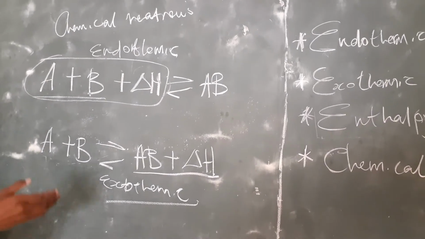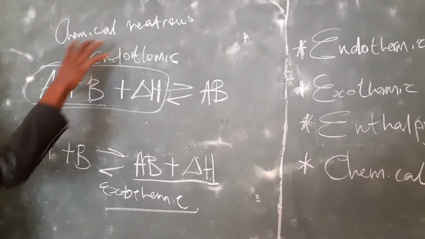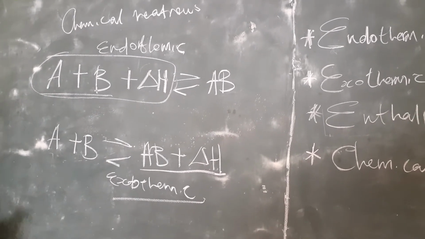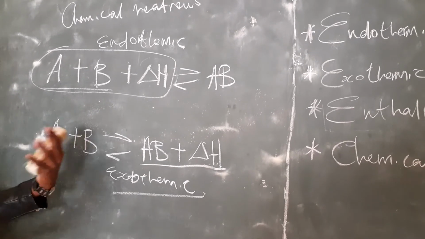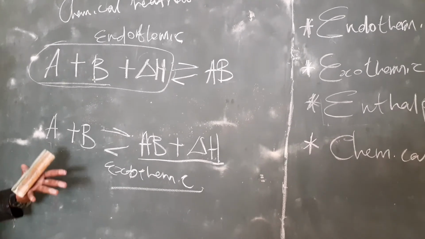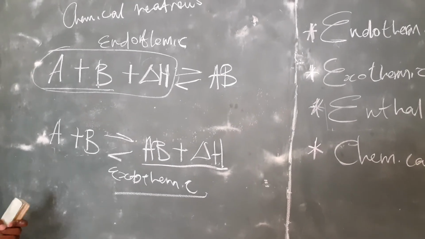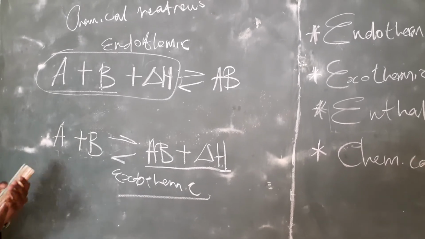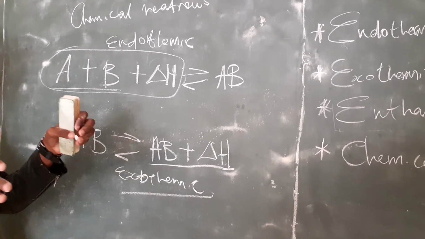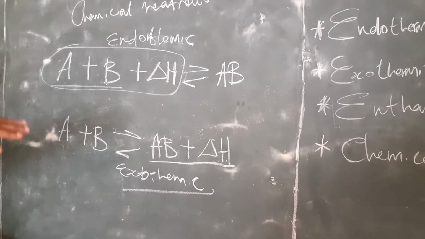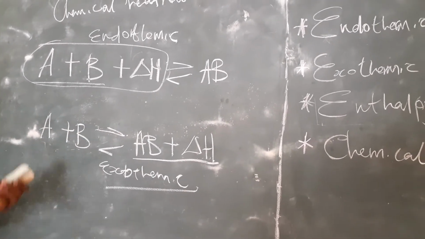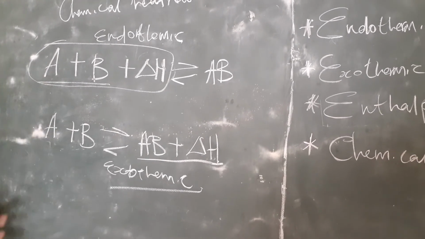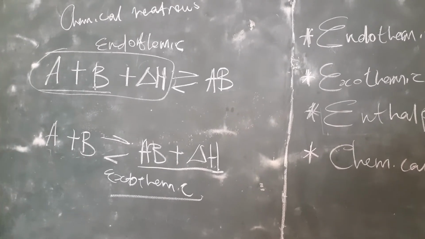In terms of endothermic, I can even give the example of dough. Maybe you want to bake muffins, or you want to make fat cakes and all those things. So you mix your ingredients, and after mixing, you put it in the sun. When you put it in the sun, after some time it will rise. When it rises, it means that the energy is being absorbed inside that particular dough. That's why you now have a very big dough with which you can produce whatever you wanted to produce.